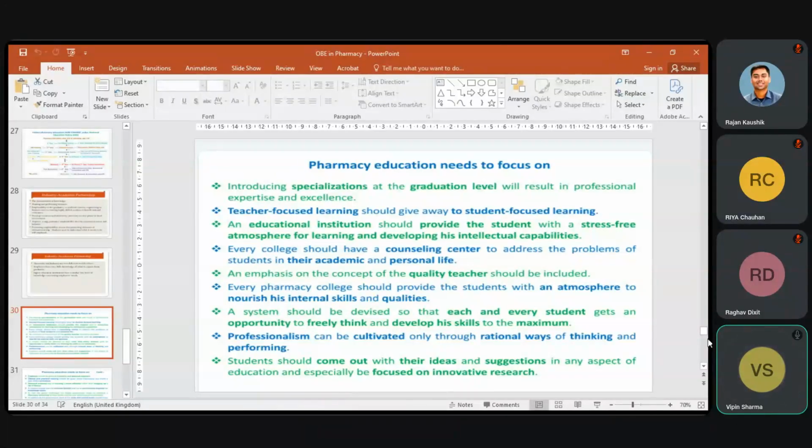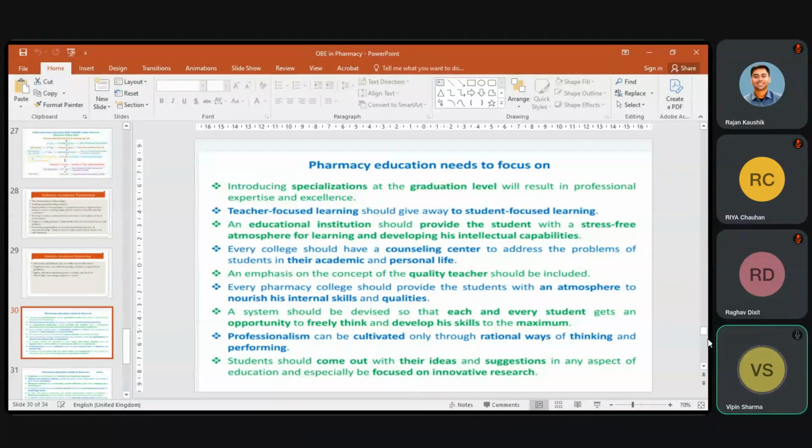As we know that in engineering, specialization is available in graduation, but in pharmacy, B Pharm is general. So it is the need of time that it should be specialized, whether it should be for pharmacy practice, for community, or for research, or for academic, it should be specialized at the part of the student or the part of the learner.